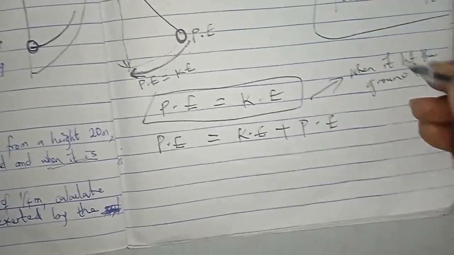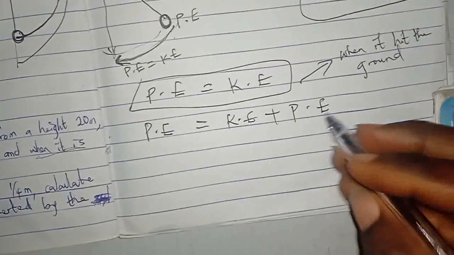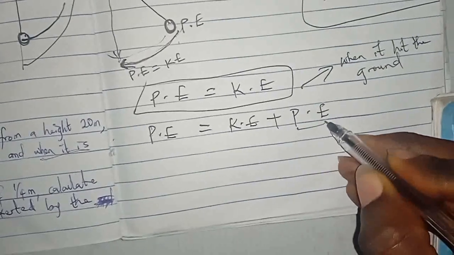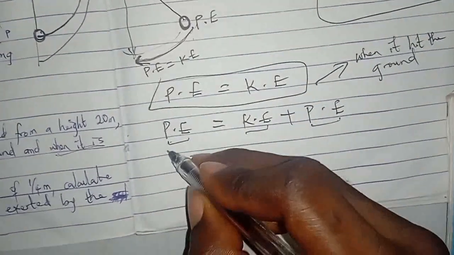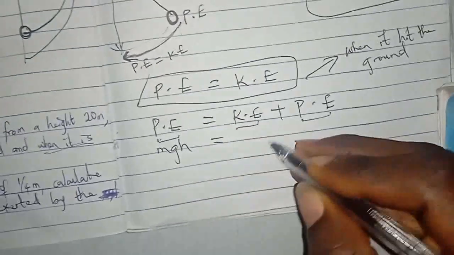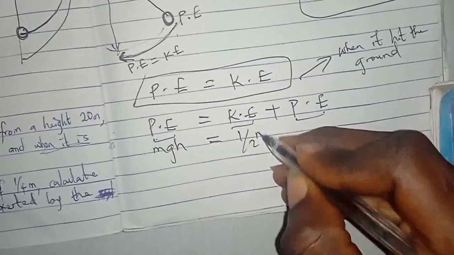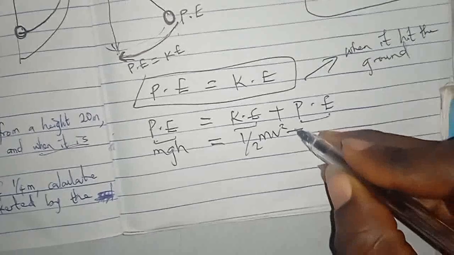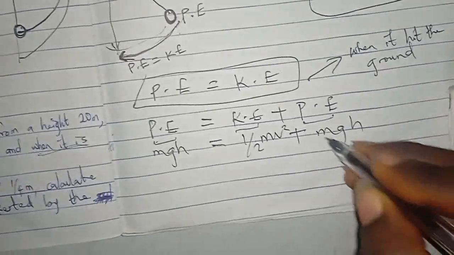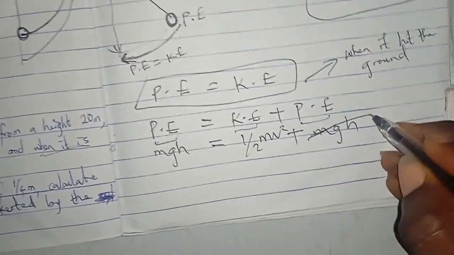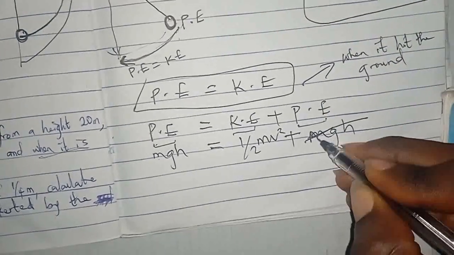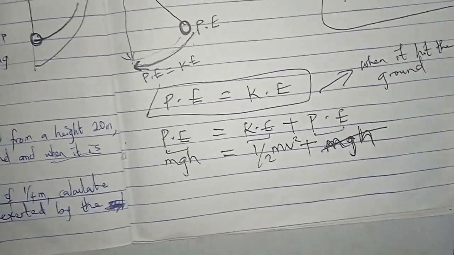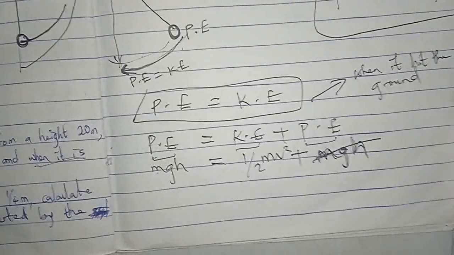When it's 10 meters above the ground, it still has potential to reach the ground and is in motion. Then before it started is PE. So this is going to be mgh equals half mv square plus mgh. So let's solve and see what we have.